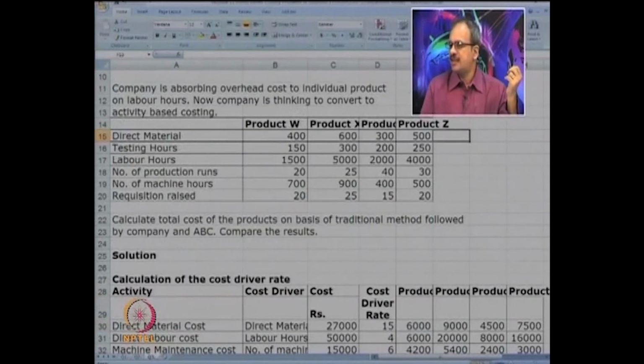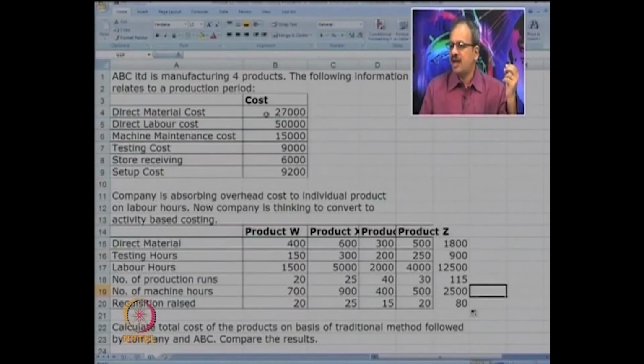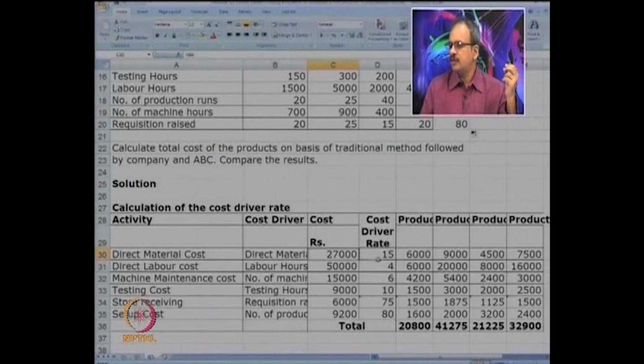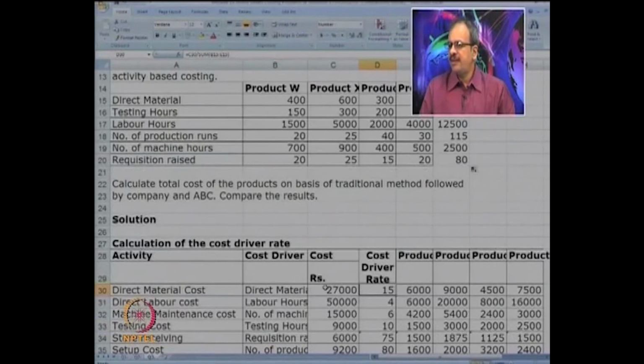I will just try to take sum for more clarity. So now direct material, the amount was 27,000, cost driver rate is 15, it is calculated as C30, that is the cost as given, divided by the sum of B15 to E15, the figures which I have just now shown.